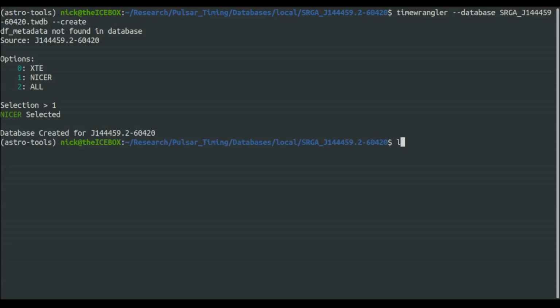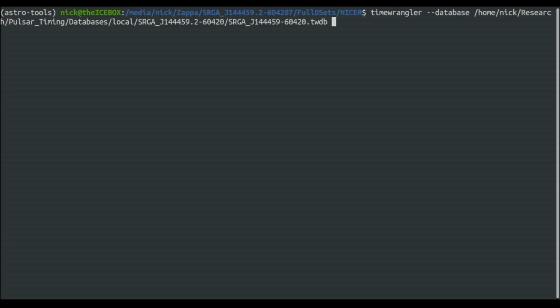All right, and as you can see, we have a database, and what we're going to do now is fill this database with references to all of the event data. Okay, so we've got our database there, and then we're going to tell it to fill and look for event data or event files there. So we're going to just run this really quickly. Okay, and our database should be populated.